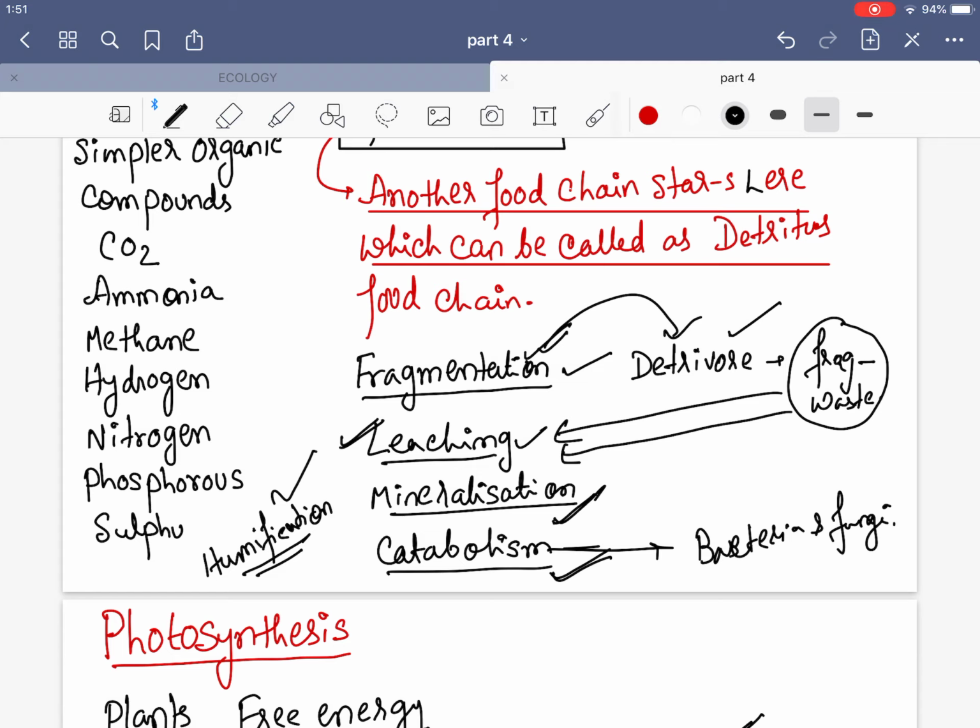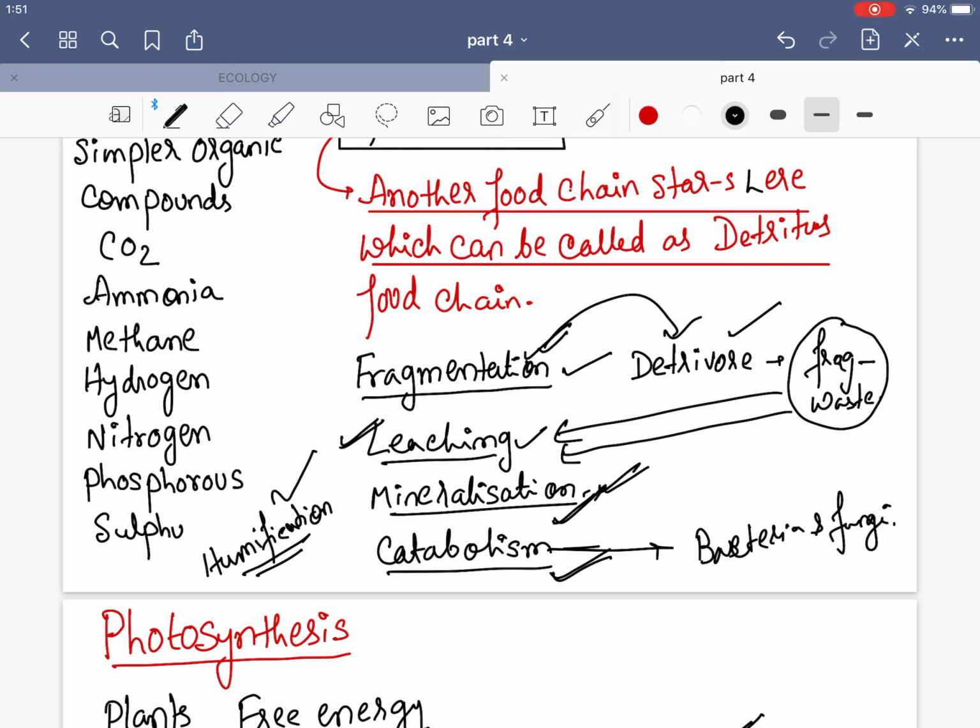This humus is worked upon by bacteria and fungi again and again. When they start degrading, when they start decomposing, the inorganic nutrients are released by the process of mineralization. So this process is mineralization.